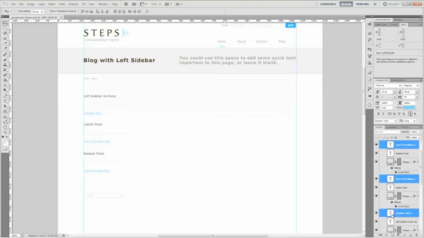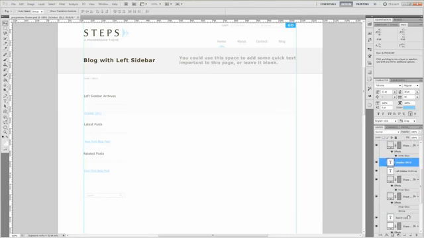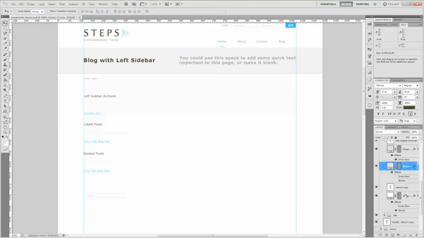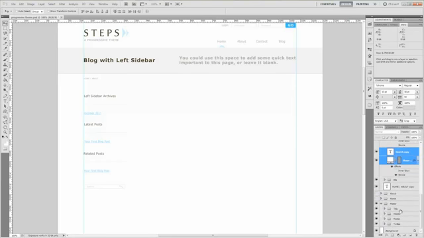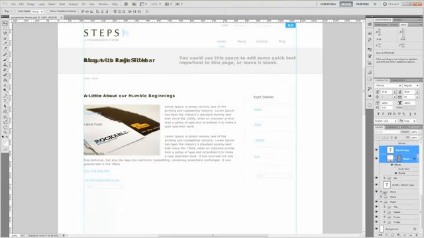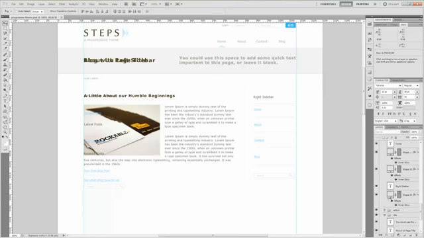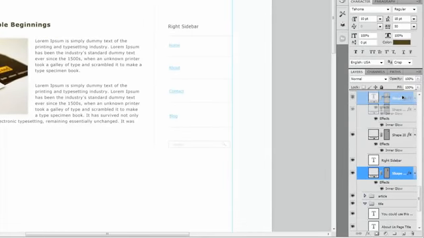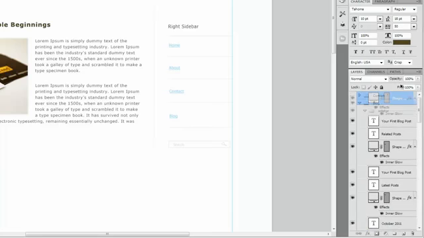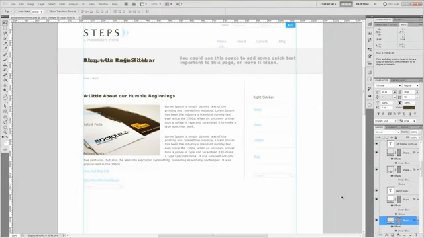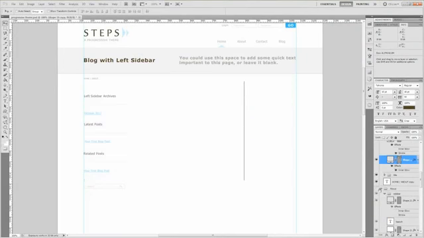And now it's more even. Okay, let's go back into the About, and let's grab our main separator. Hold down Alt, click and drag all the way to the top and put it inside of the sidebar.